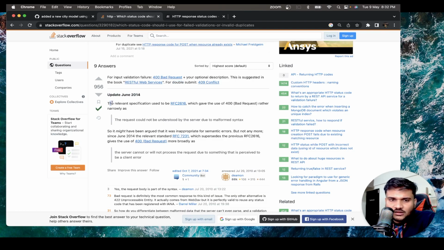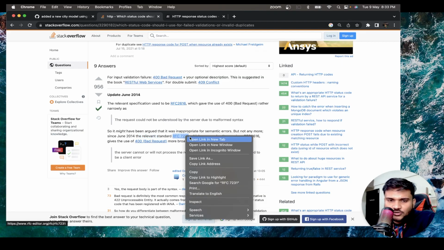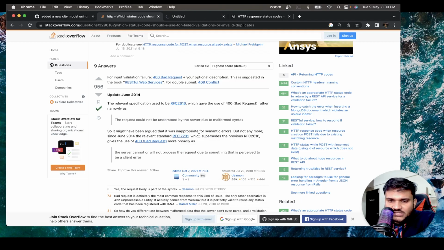Update June 2014. The relevant specification used to be RFC 2616, which gave use of 400 bad request rather narrowly as the request could not be understood by the server due to malformed syntax. So it might have been argued that it was inappropriate for semantic errors, but not anymore since June 2014. The relevant standard RFC 7231. So these are actually REST standards and everything. You can actually open it. I'll show you. Which supersedes the previous one, gives 400 bad request more broadly as the server cannot or will not process the request due to something that is perceived to be a client error.